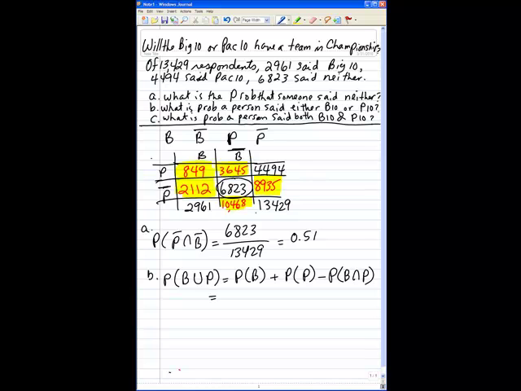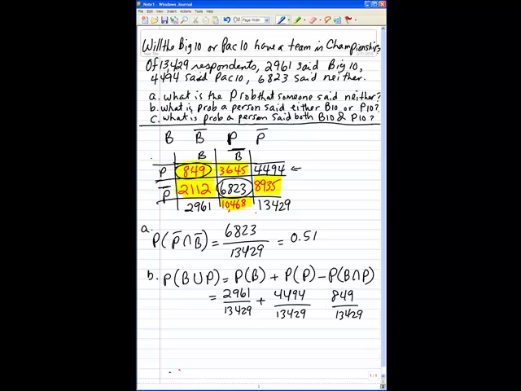So probability of B, that we can compute. That's 2,961 divided by 13,429. Probability of Pac-10 is 4,494 over 13,429, minus the joint probability of B and P, that would be this 849 divided by 13,429. And notice we're subtracting that.